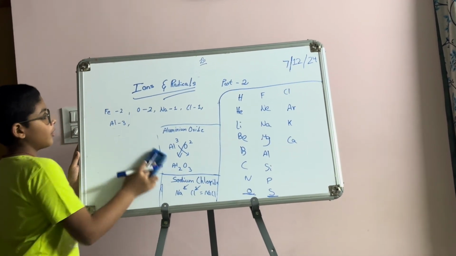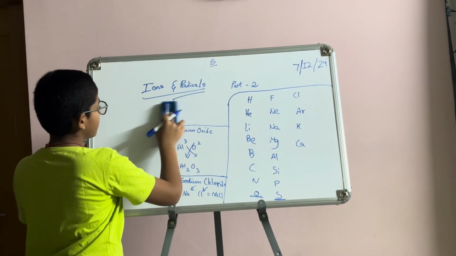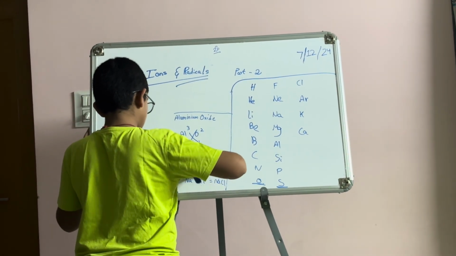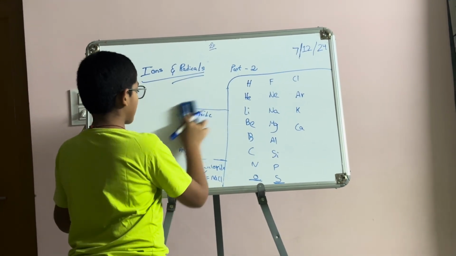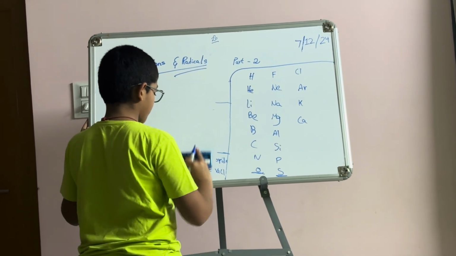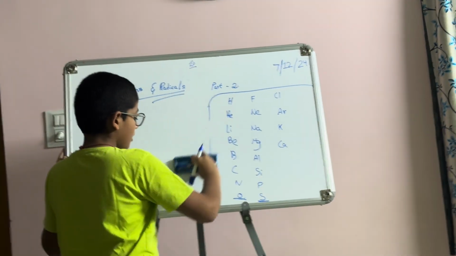Now let's go for variable valencies. What are variable valencies? Variable valencies are the valencies of a metal when a metal has 2 or more valencies.